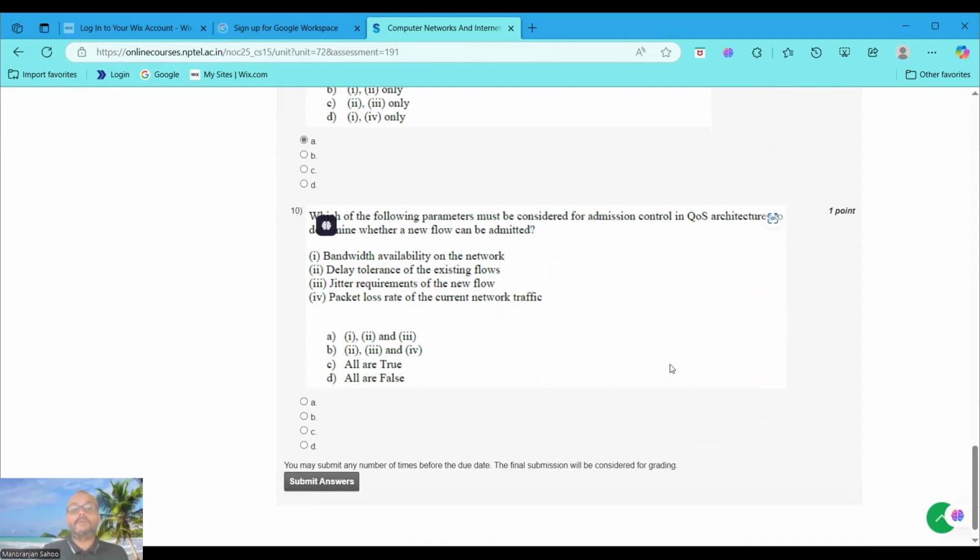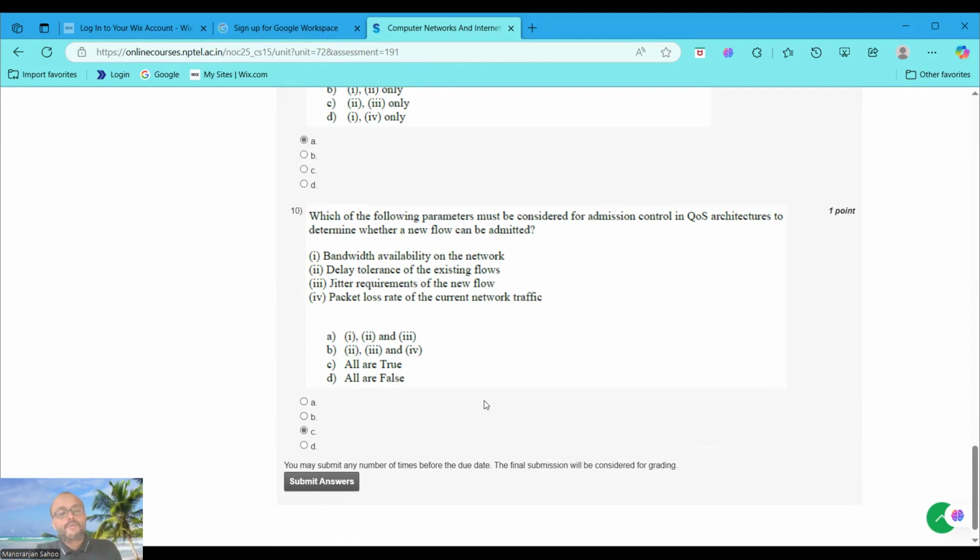Which of the following parameters must be considered for admission control in quality of service architectures? Determine whether a new flow can be admitted. Four options are given. Now we consider which parameters must be considered, one by one. Bandwidth availability on the network: yes, definitely. Delay tolerance of the existing flows: yes, definitely. Jitter requirement of the new flow: yes. And packet loss for the current network traffic: yes, it is also a true statement.